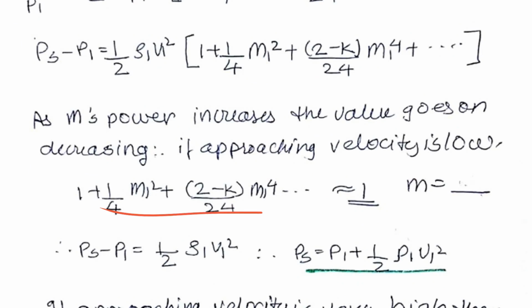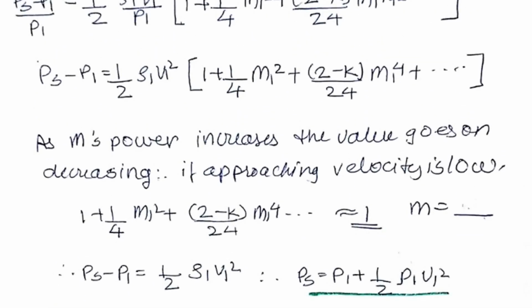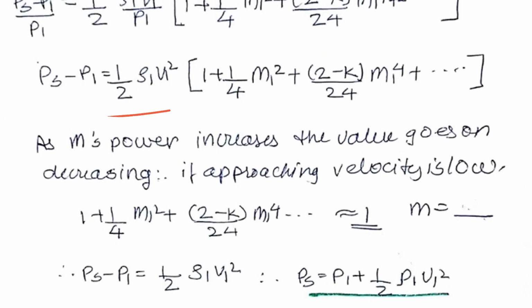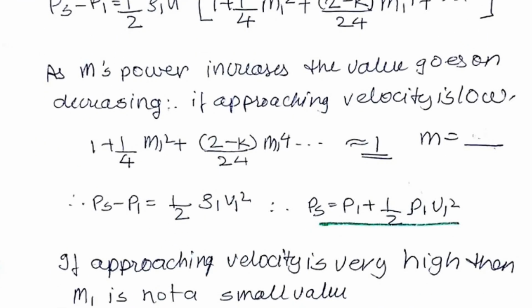So therefore we will be having the value of ps minus p1 to be equal to half into rho into v1 square into 1. So we'll be having this as the relationship of the pressure. So in this, if we shift the value of this p1 over here, we'll be having the value of ps as this. So finally we have represented the value of the stagnation pressure ps in terms of the initial pressure and the initial density in this. And this is for the value of m to be lesser than 1.